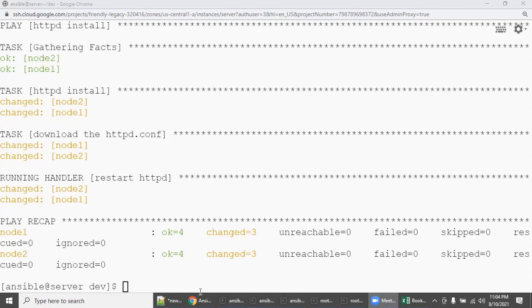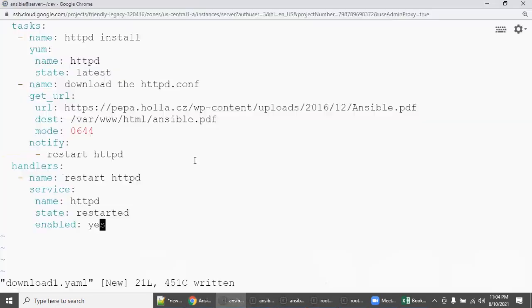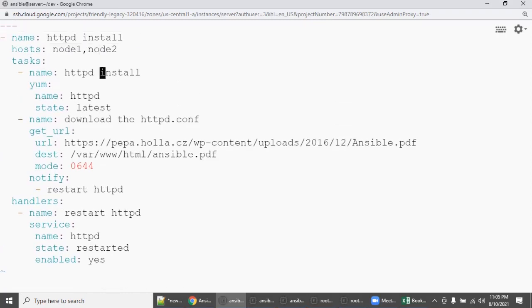So let's go inside. Next is tags. Tags is a very small part, but it plays a huge role, right? Let's take the same example, this bigger part. So here, this is the first play. What I'm going to do is, I'm going to group it. If you go to production, you may need to create one single playbook with 100 plays like this.